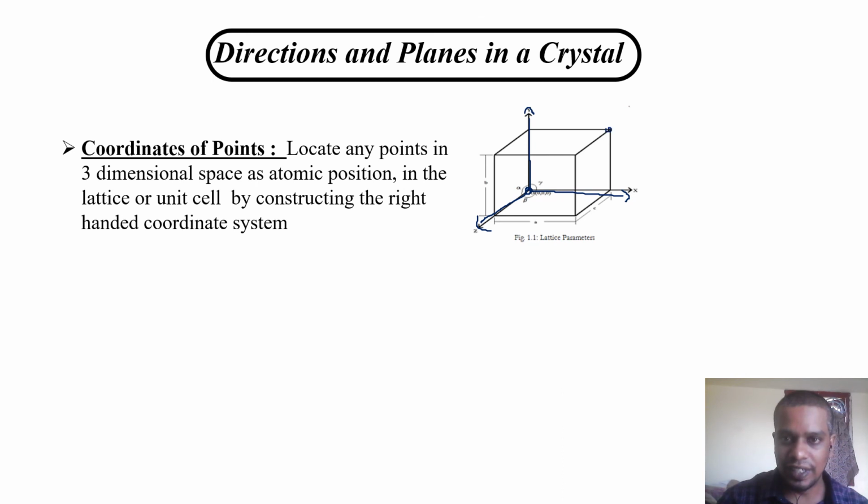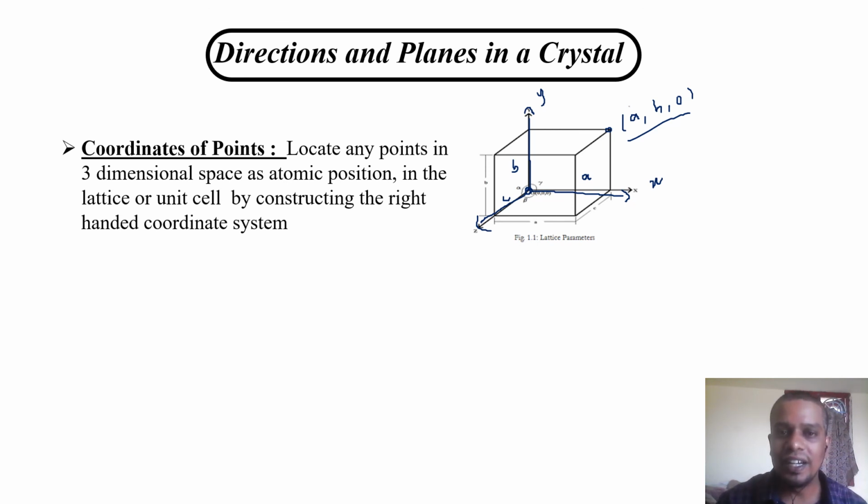Suppose a position is residing in the x and y plane, not in z. So you can tell the atomic position. Suppose x is one unit A, y is B, z is C, then you can write A, comma B, comma 0, with reference to this origin. We can define with respect to the right-handed coordinate system any lattice point or atomic position. That's why we need the coordinates of a point.